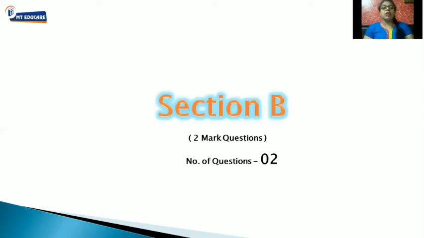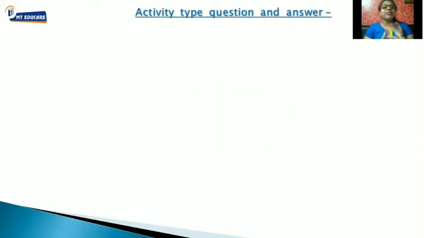Let's talk about section B. Now students, section B is the second section. It has questions related to chemistry. 2 to 3 questions may be asked for you. Each will be of 2 marks. So basically here activity type questions will be asked.